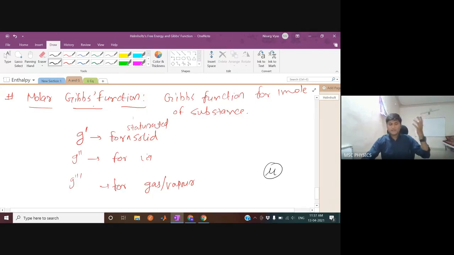Just as enthalpy means the heat, and Helmholtz free energy means the work done, Gibbs free energy means something physically, but since this chemical potential is not in your syllabus in thermodynamics, it is safe to keep hands away from it for now. Okay, because you will be studying these parts in your next semester, so it doesn't matter.